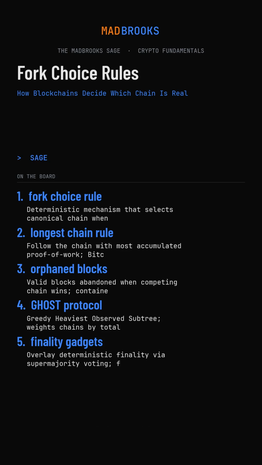ALGO, last question. We're seeing experimentation with new fork choice rules, things like Avalanche's repeated subsampled voting, different finality mechanisms. What's the frontier here? What problems are new consensus designs trying to solve?